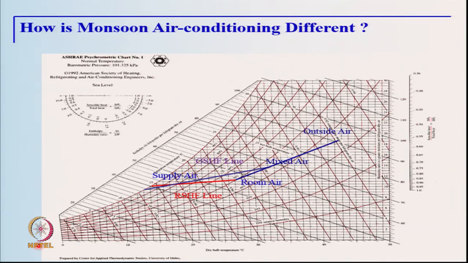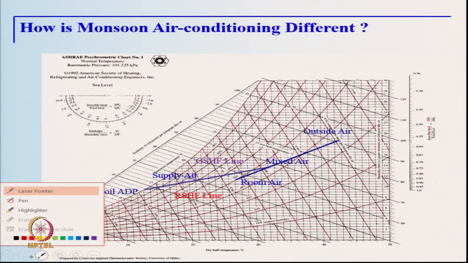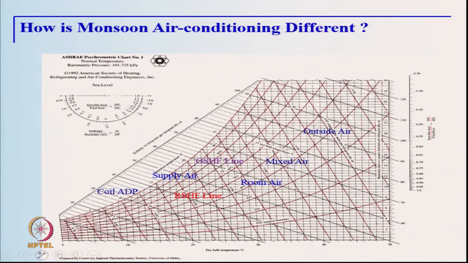When the weather shifts to monsoon conditions, the humidity increases. So, this we will see. Let us remove all these lines and look at the scenario where we have monsoon. Now you can see temperatures have slightly dropped and the humidity levels have gone up, and we have the RSHF line which is now much lower, which means lower RSHF basically means higher latent loads and the sensible loads have gone down in the room.